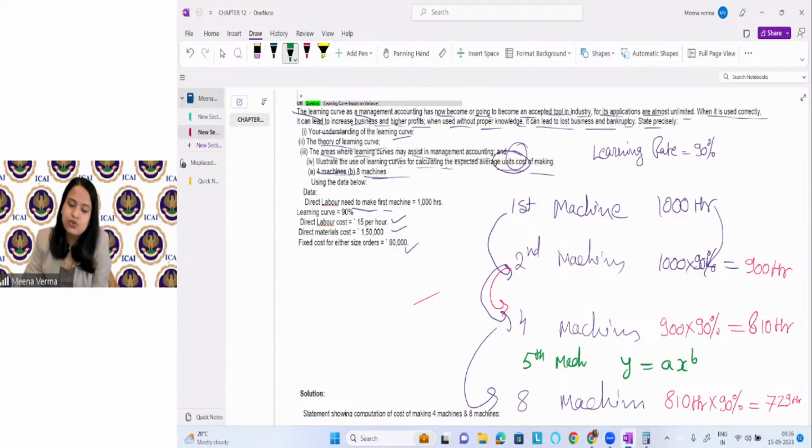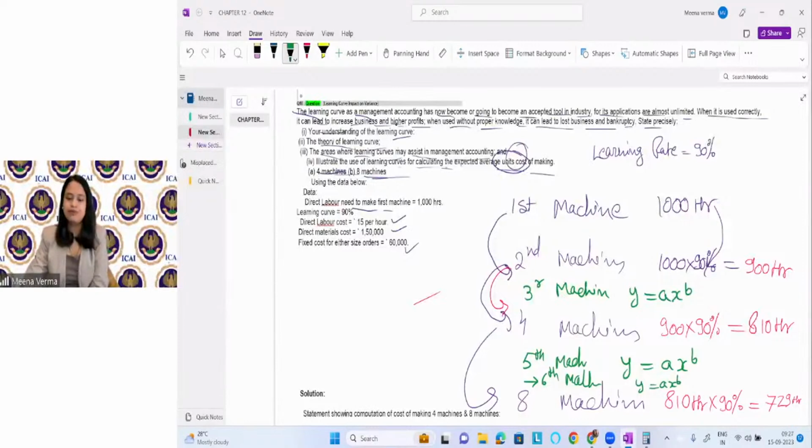So if they ask you to find out the time for the 3rd machine, we cannot apply it. For the 3rd machine, you will apply this formula, Y = aX^b. Right? So for the 5th, 6th, 7th machine, what you can do is apply this formula, aX^b. Otherwise, if the units are doubled, when the production is double, you can directly apply and find the time. Otherwise, it will be very big. You have to apply the logarithm, anti-logarithm, and then calculate it.